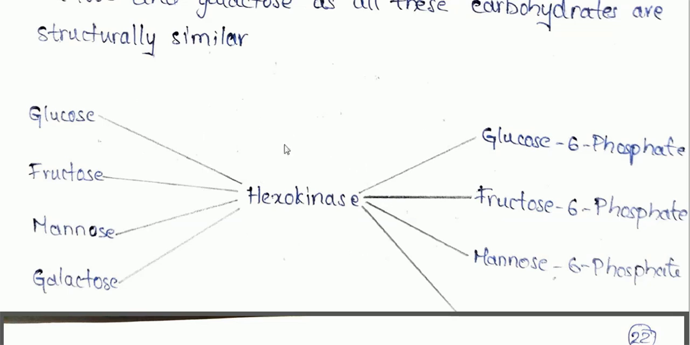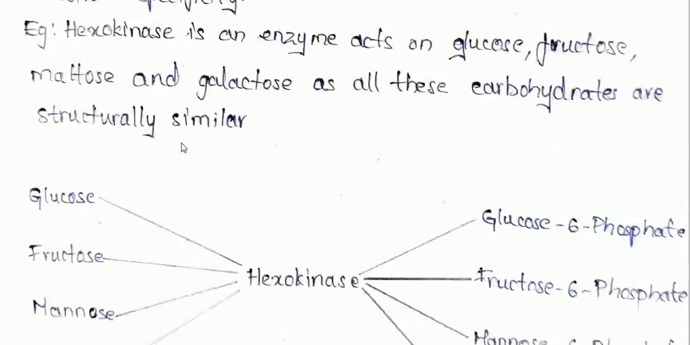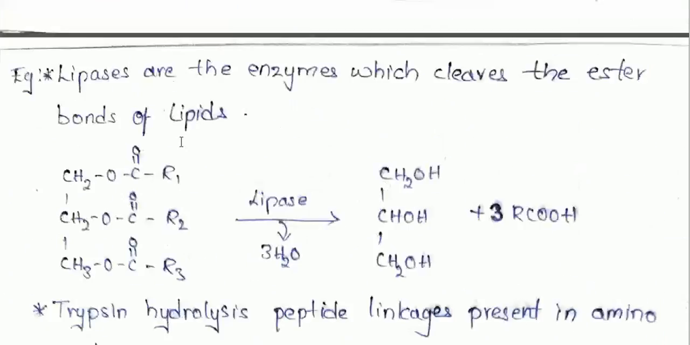Okay, so all these are closely related substrates, and on all these substrates the enzyme hexokinase acts, and these are further converted into their end products. Okay, this is about enzyme specificity.